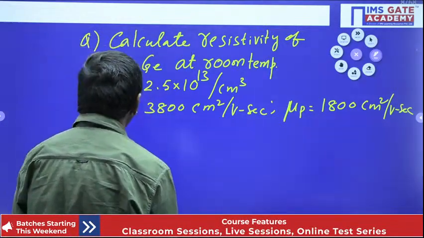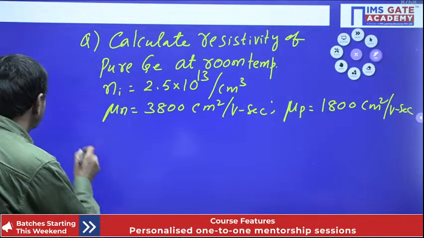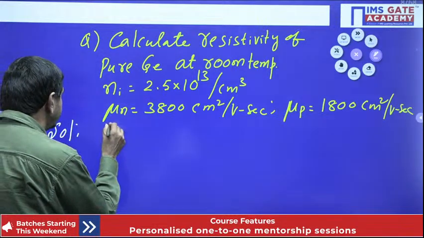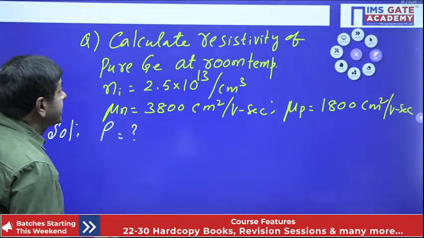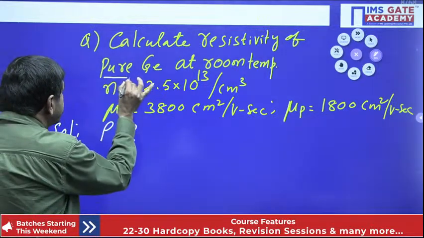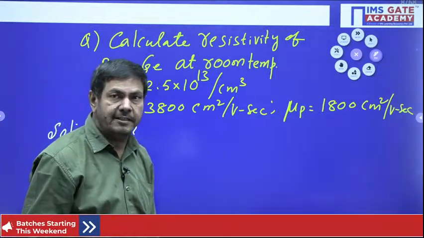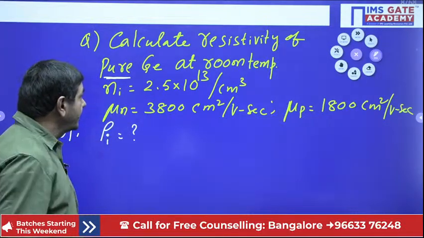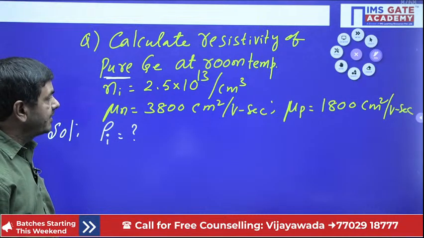Calculate the resistivity of pure germanium. We know very well, the rho value is required. Pure indicates an intrinsic semiconductor, so rho I is important here. Ni is given, mu n is given, mu p is given.